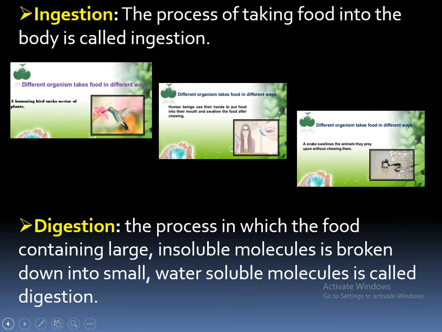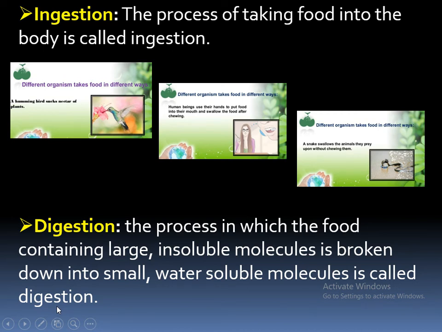The food that animals take cannot directly give energy to the body. First the food is broken into smaller parts, then it becomes soluble in water, so that after breaking that complex food into simpler substances, you get energy. This process we call digestion. Digestion is a process in which food containing large insoluble molecules is broken down into small water soluble molecules.